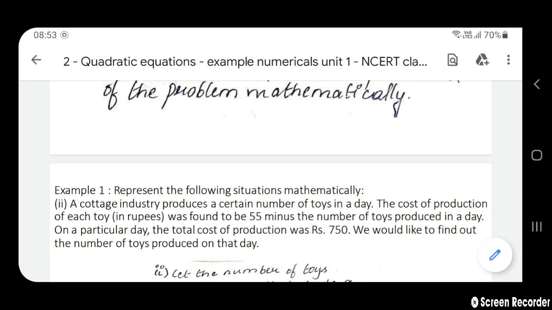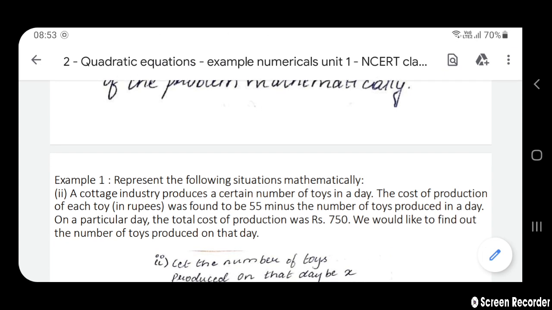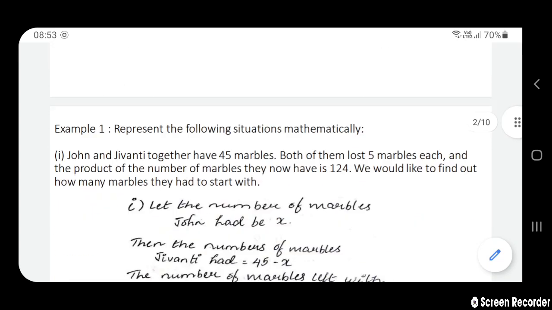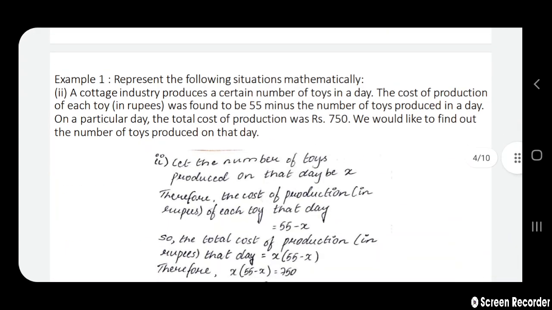On a particular day, the total cost of production was rupees 750. We would like to find out the number of toys produced on that day.